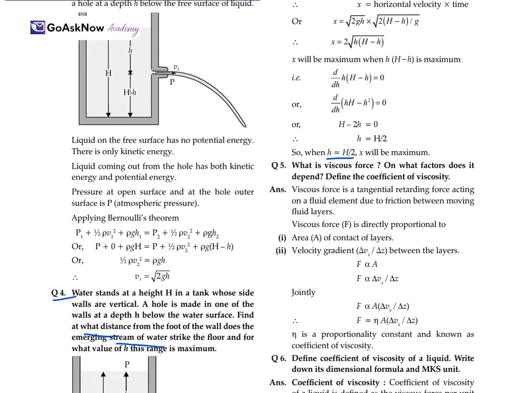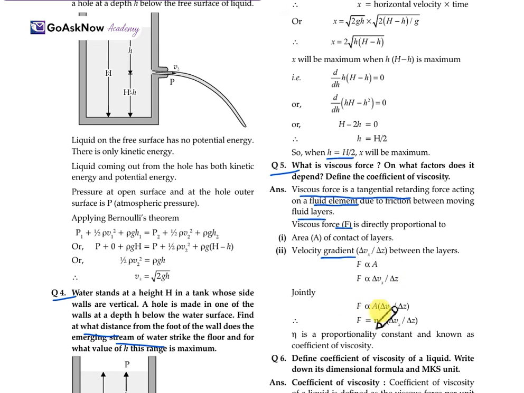What is viscous force? On what factors does it depend? Define the coefficient of viscosity. So viscous force is a tangential retarding force acting on the fluid element due to the friction between moving fluid layers. So viscous force F is directly proportional to area A, the area of contact of layers. And F is directly proportional to the velocity gradient delta Vx upon delta Z between the layers.